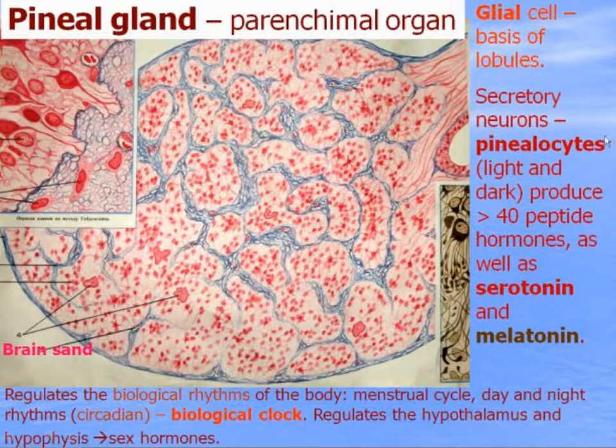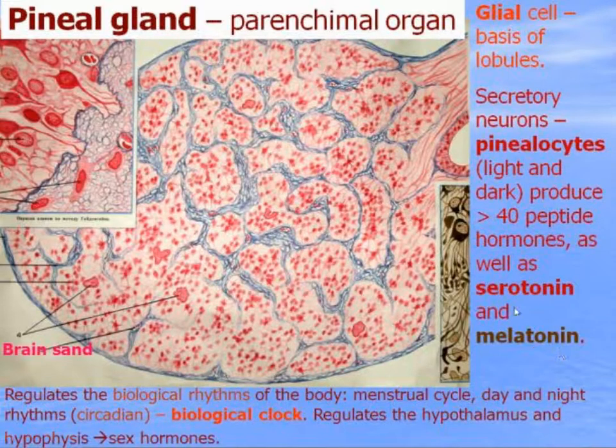They are activated during the night and inhibited during the day when there is a lot of light. Pineal glands produce more than 40 peptide hormones which regulate many functions of the body, as well as serotonin and its derivative melatonin.